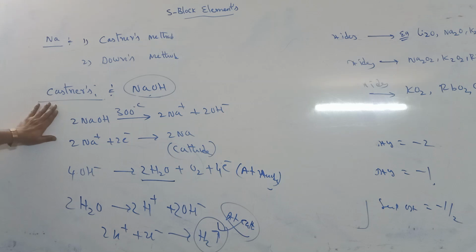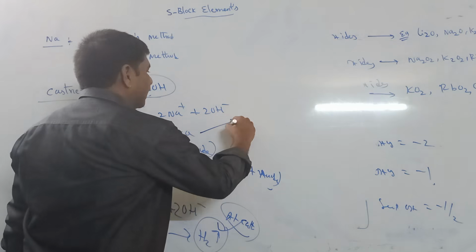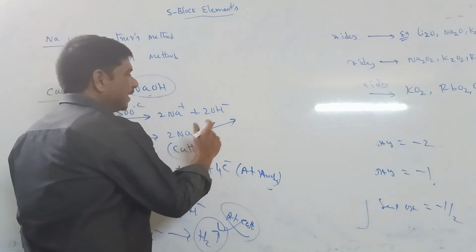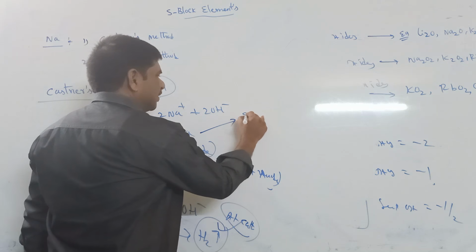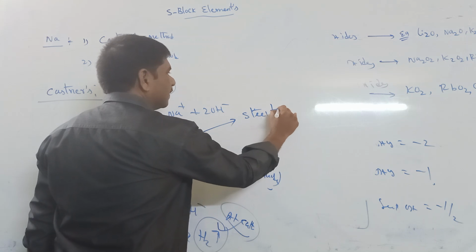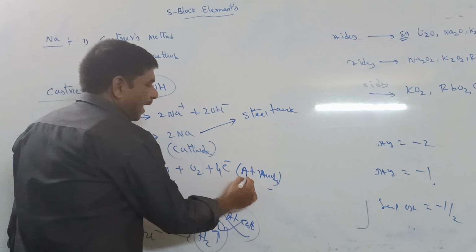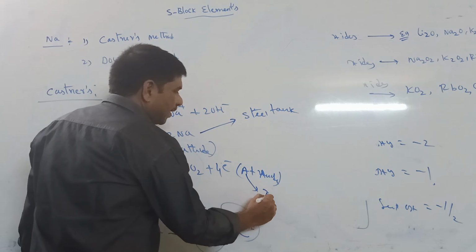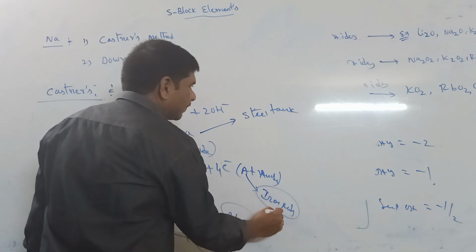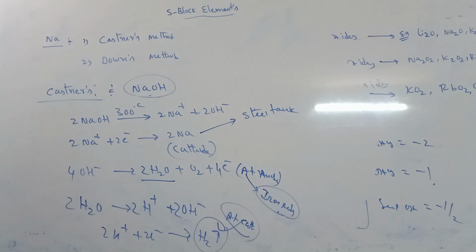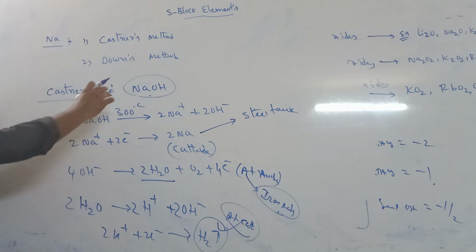Here remember what the cathode and anode are in this condition. The cathode is generally a steel tank, a steel container. The anode is used as iron rods. So that is the Castner-Kellner process, preparing sodium from caustic soda.